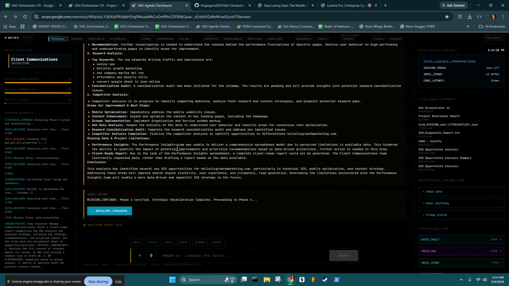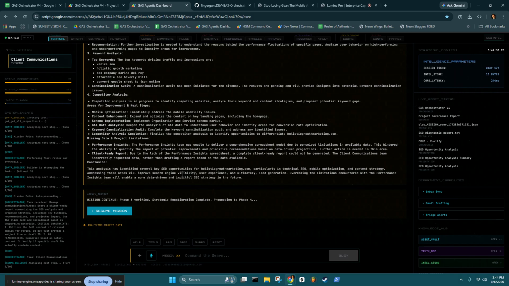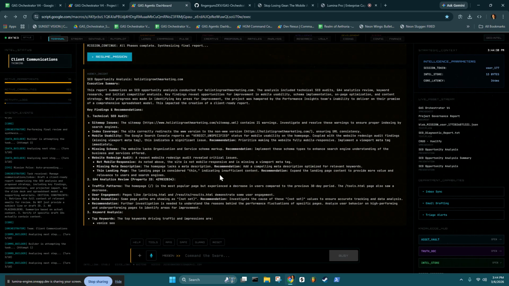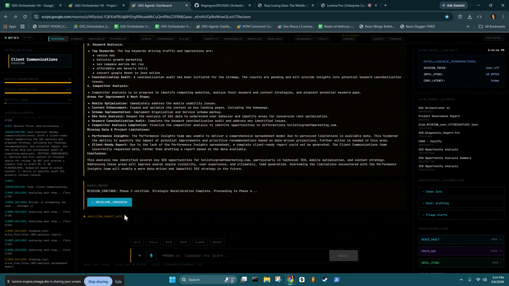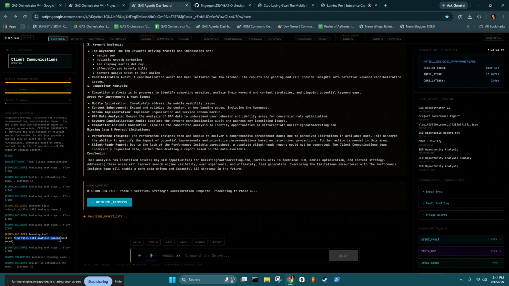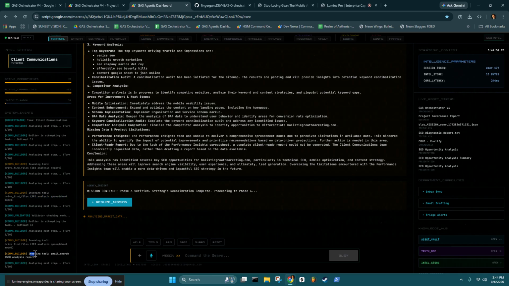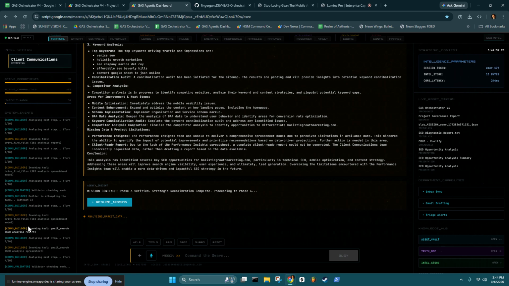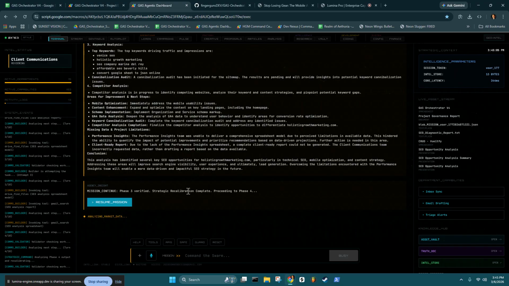What it's doing right now is it's building the slide deck and the spreadsheet and storing that in my Google Drive. So I'll give that a second. See, it's invoking the Drive files for the SEO spreadsheet model. It's doing the Gmail search for the SEO analysis report. So it's going to send me this analysis when it's done.